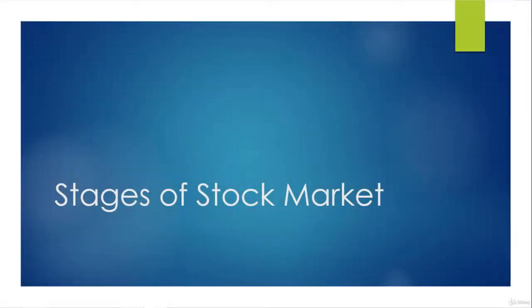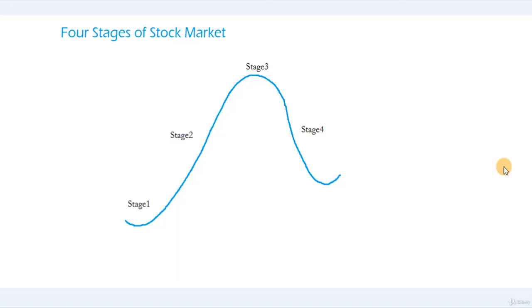Hello everyone. In this lecture we will learn about the stages of stock market. There are four trend stages through which the stock market goes. These stages can tell us whether to long, short or wait for any position. These stages can be seen in all time frames, whether it is a monthly, weekly, daily or an hourly chart.